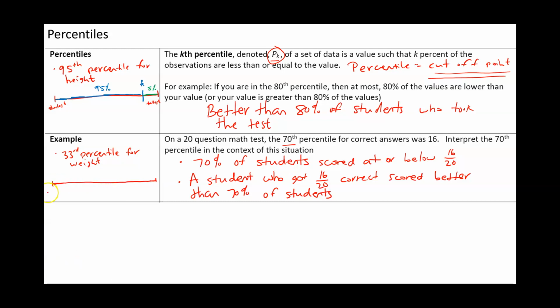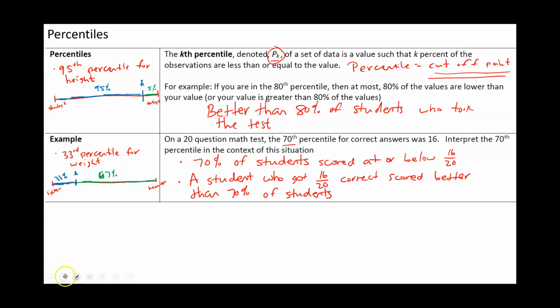So if this was the lightest 5-year-old in the US, and this was the heaviest 5-year-old in the US, then my son's weight is once again a cutoff point, so that 33% of other 5-year-olds weigh less than him, and then the rest, so 67% weigh more than him. So that's all a percentile is.